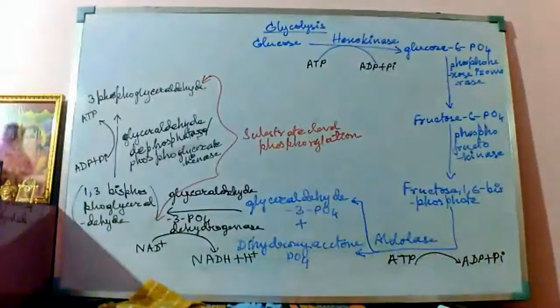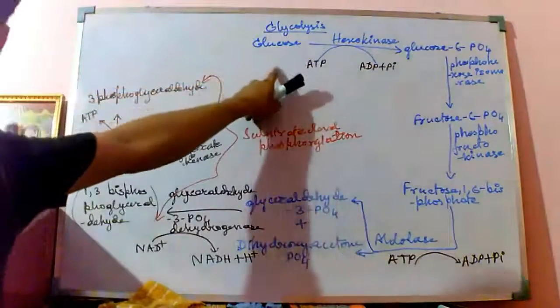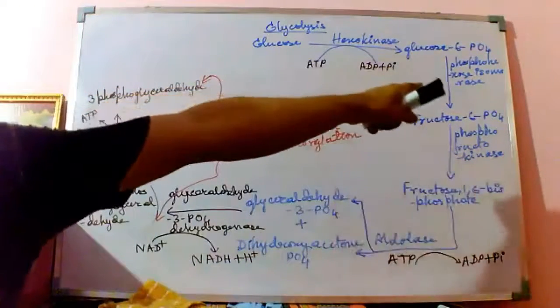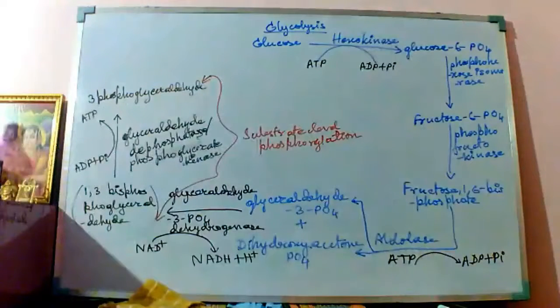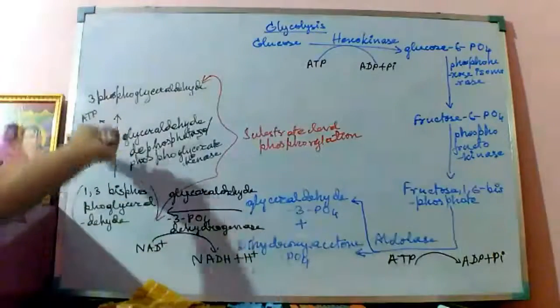Are you able to understand what I am telling? Substrate level of phosphorylation. Phosphorylation means removal of the phosphate group. So substrate level means 1,3-bisphosphoglyceraldehyde is getting converted to 3-phosphoglyceraldehyde by the removal of one phosphate group, and that's why this is called substrate level phosphorylation. And this is a passive conversion because from the higher energy it is getting converted to a lower energy compound. Unlike here, where the lower energy compound was getting converted to a higher energy compound. That was active, requiring energy, and this is not requiring energy. Unlike those two parts, this is emitting the energy internally.